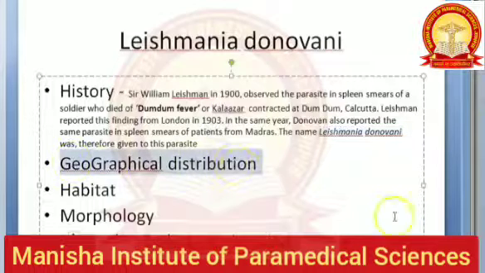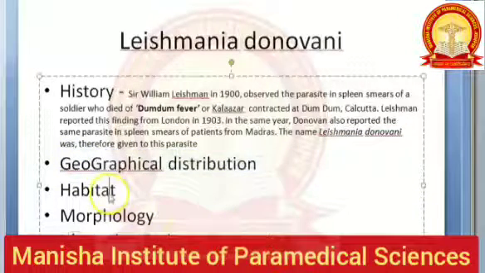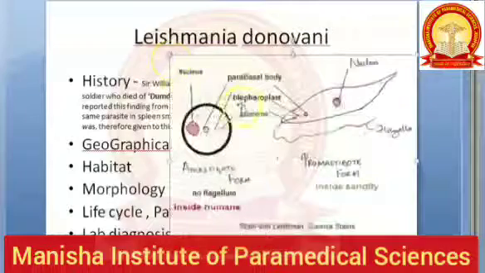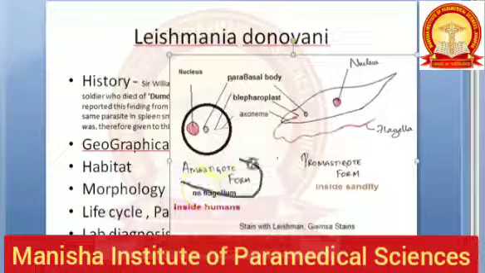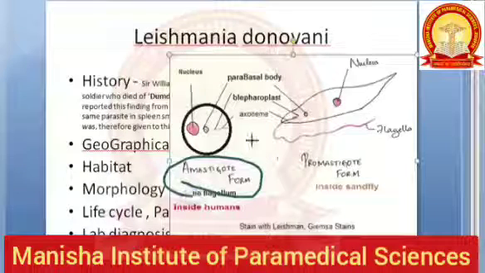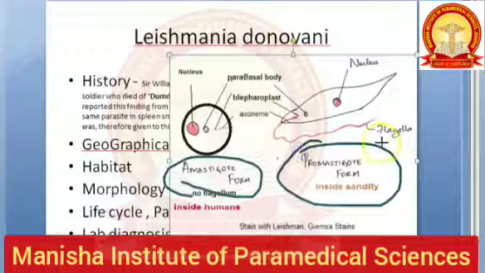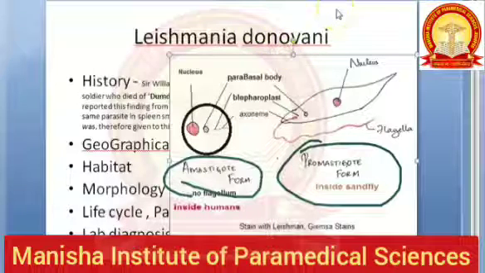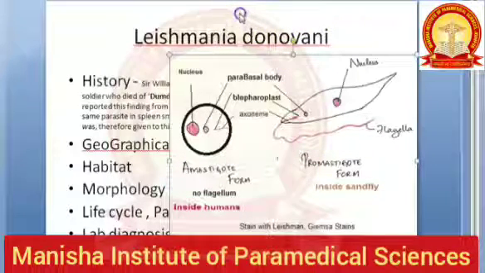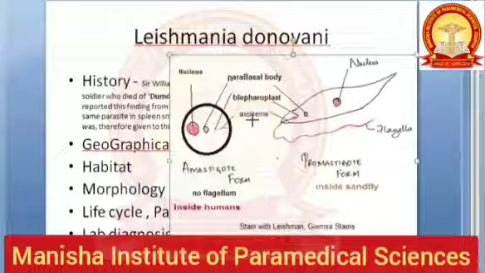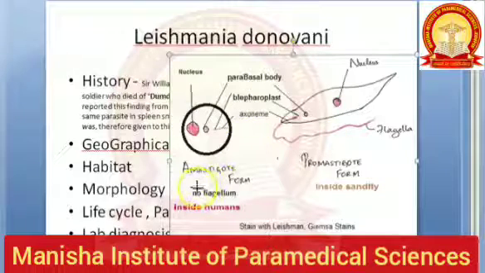Okay. Geographical distribution, we have told you, Old World, New World, everything. Habitat, you know, it's a hemoflagellate. Coming to the morphology, there are two forms here. You have the amastigote form, which means there is no flagella, and the promastigote form, which has a flagella. There are just two forms. To make it easy for you, Leishmania donovani has taken only two forms. It says two forms are enough for me, but there are a lot of other forms in Trypanosoma, etc., which is also a hemoflagellate.